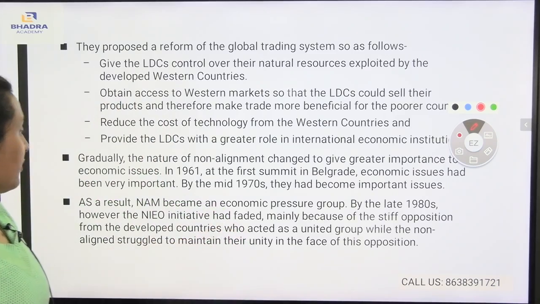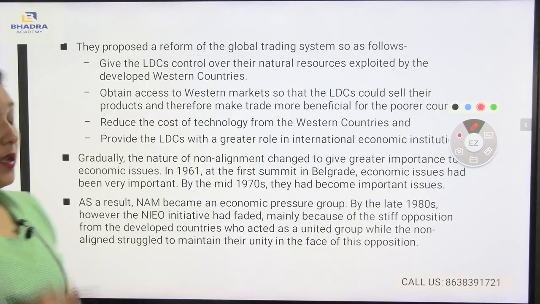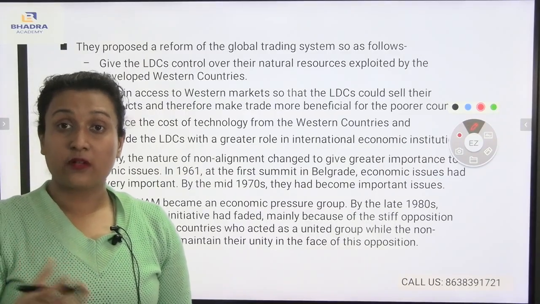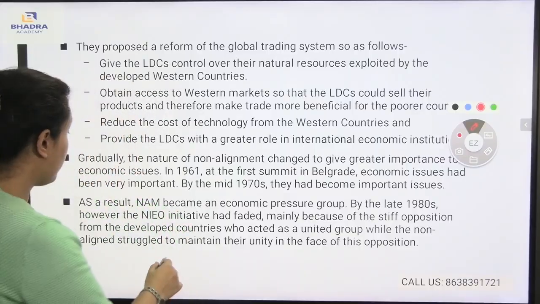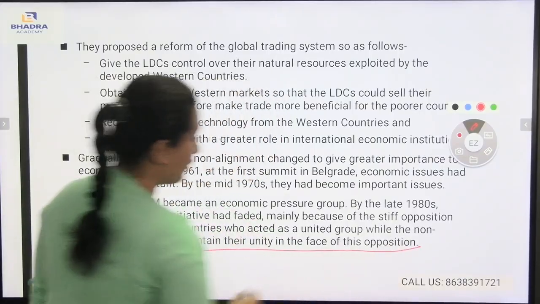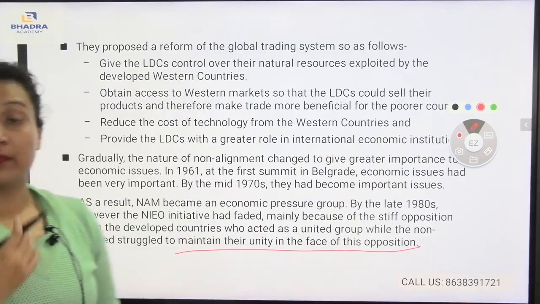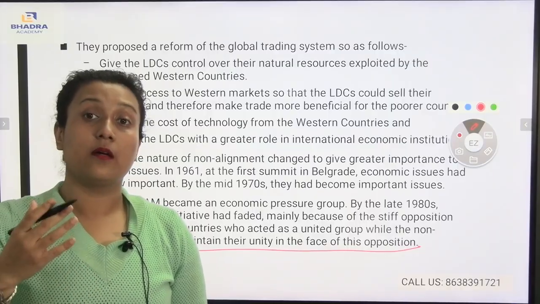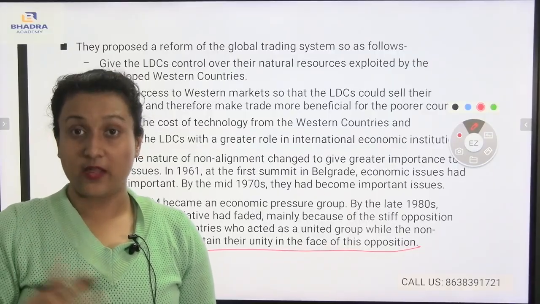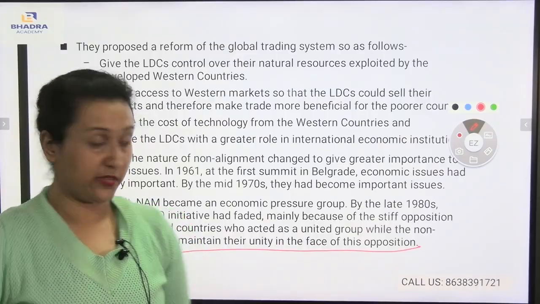The developed countries acted as a united group while the non-aligned struggled to maintain their unity in the face of the opposition. Now, the new international economic order doesn't need its balance, but the non-aligned movement started to maintain unity in the face of the opposition. The non-aligned movement means those leaders are making a balance in front of the opposition.